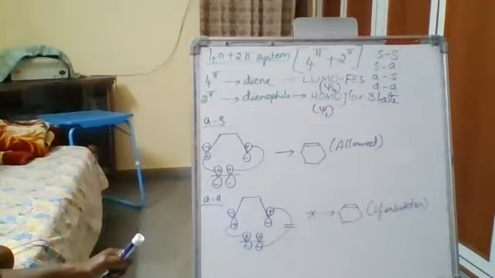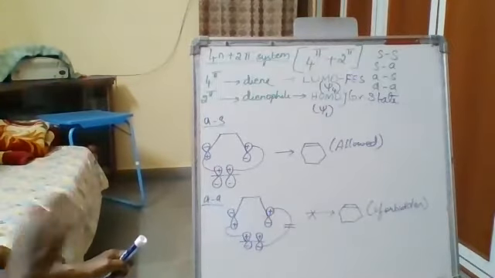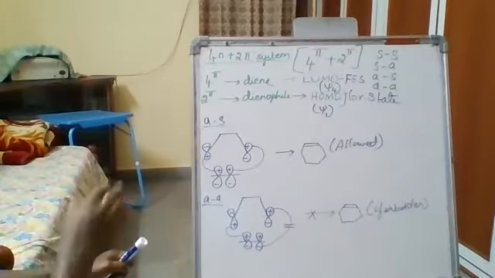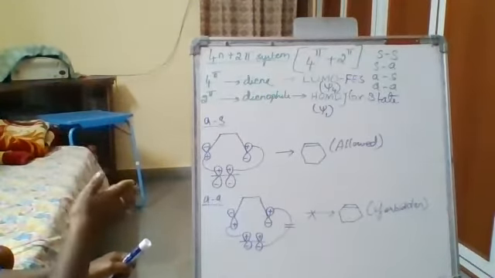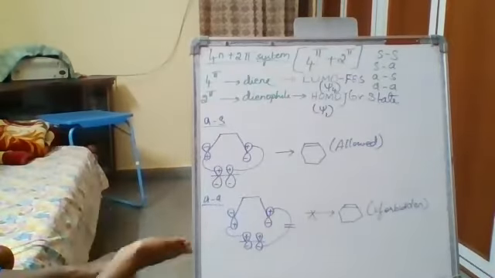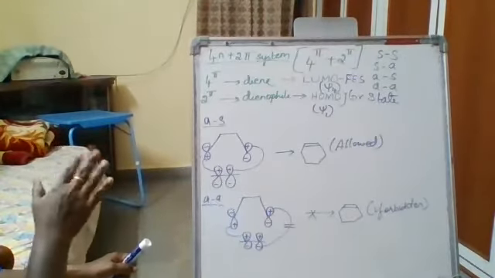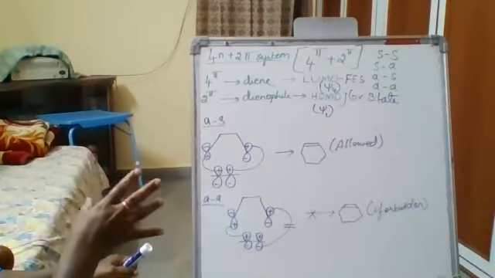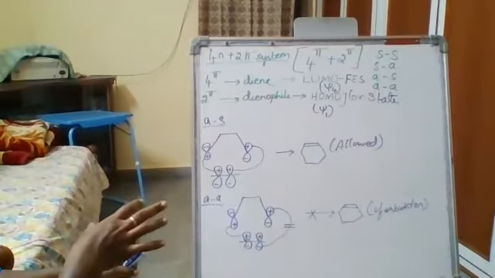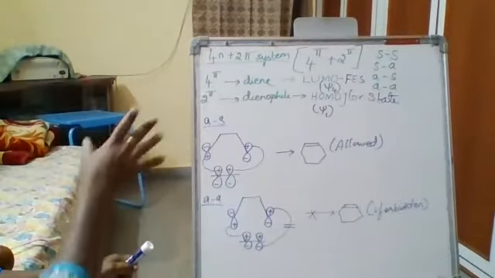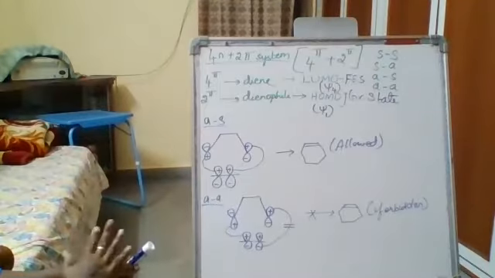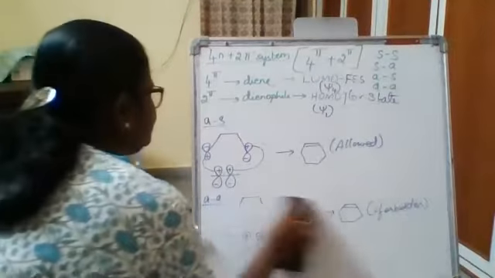Now we are going to write the selection rules. We have explained all the FMO theory for the cycloaddition reaction, wherein we are taking the 4n pi system and the 4n plus 2 pi system. Now we are going to use this in the selection rule, that is a table which I'm going to give, which is easy to remember, but when you have to give the explanation, you are supposed to write all this. Okay.